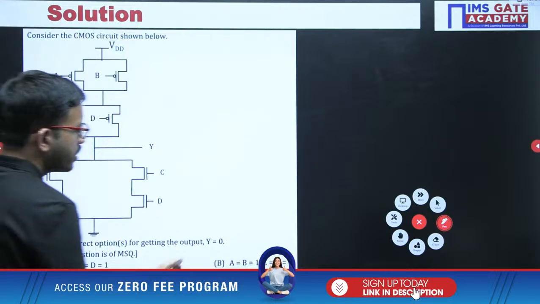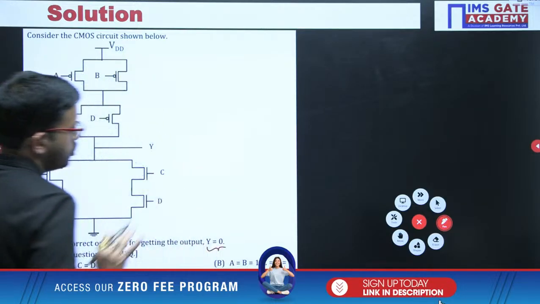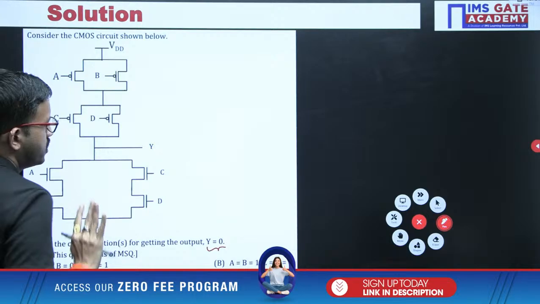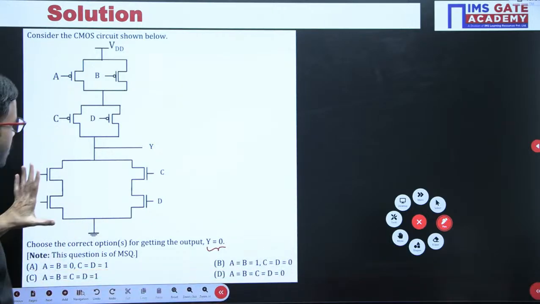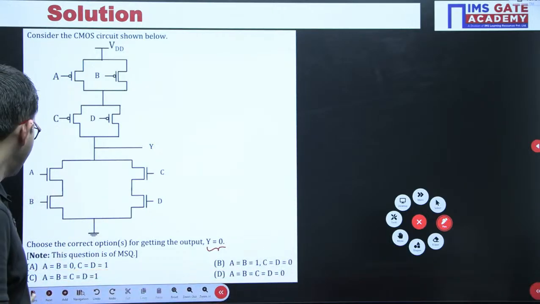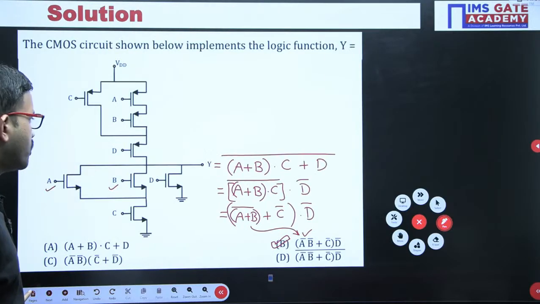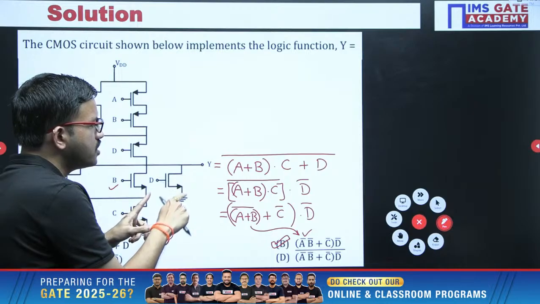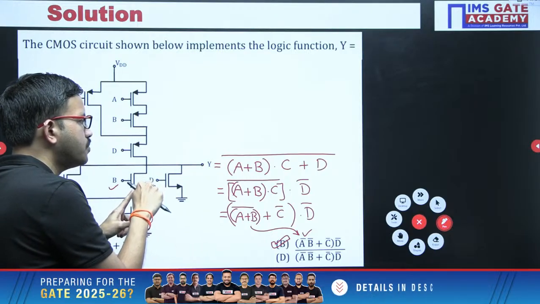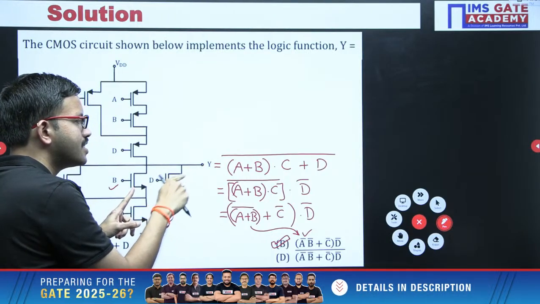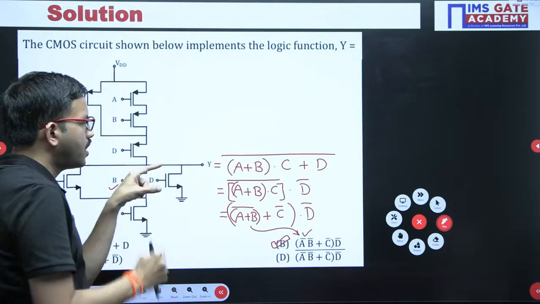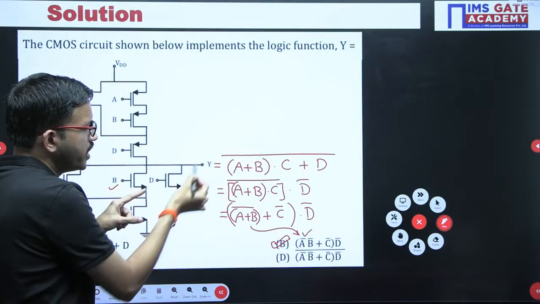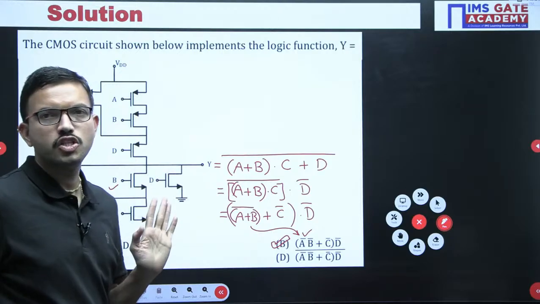The requirement is that the output should be 0. Earlier I already gave the hint with a single transistor: when you give input 1, that transistor is on, drain and source are shorted, so the output is connected to 0 volt, or bit value 0.